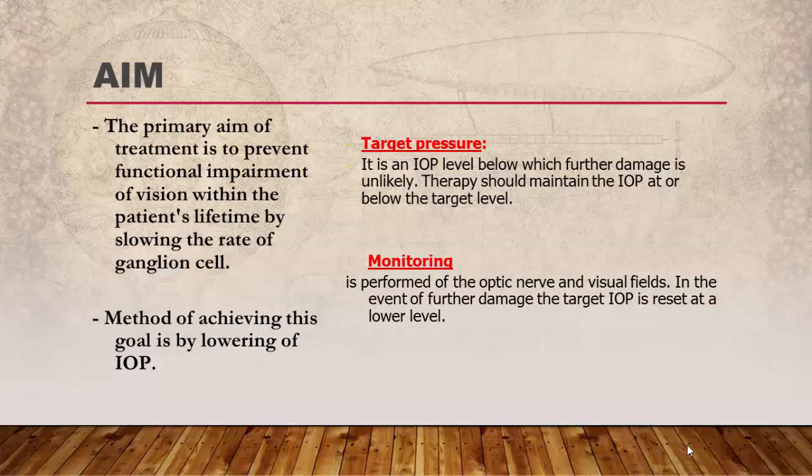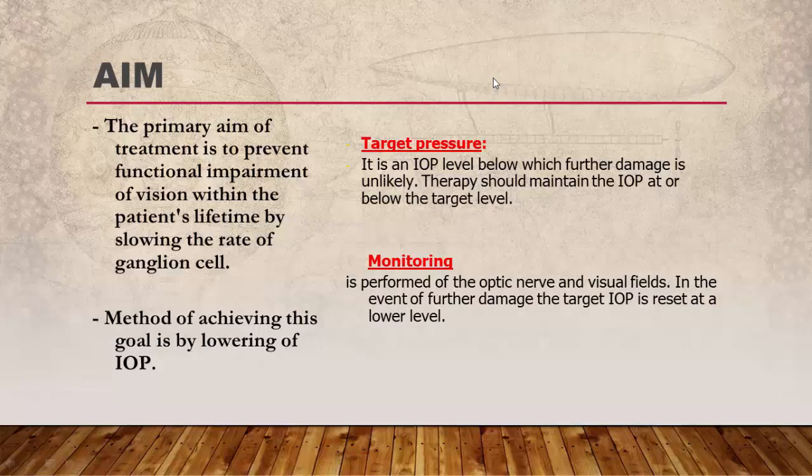The method of achieving this goal is by lowering the intraocular pressure. An important term we should mention is target pressure. Target pressure is an IOP level below which further damage of the optic nerve is unlikely, and our therapy should maintain the IOP below the target level.